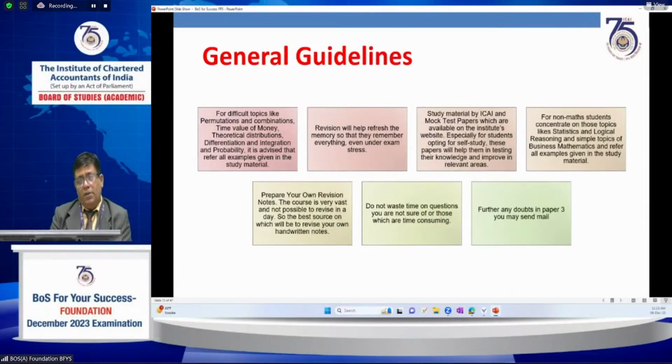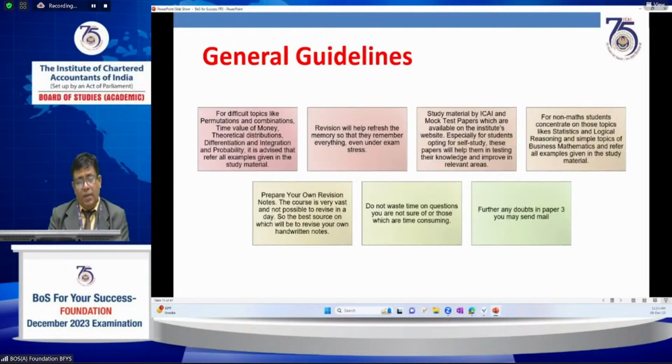My suggestion to non-math students: prepare all the topics and don't ignore any topic. Apart from that, in examination conditions, concentrate on logical reasoning, simple topics of business mathematics and statistics, and all examples given in the study material, and practice these exercises a number of times.